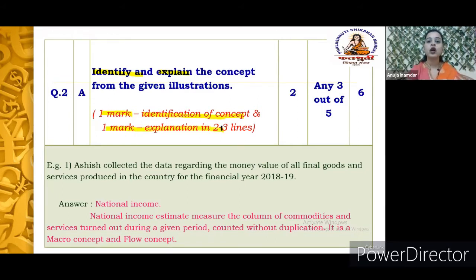And that also you are supposed to explain in 2 to 3 lines. So you can write the definition for it. You can give one small example if it is possible, right? Then, if the definition is not there, you can write down the meaning for the statement. So accordingly you are supposed to give the explanation.